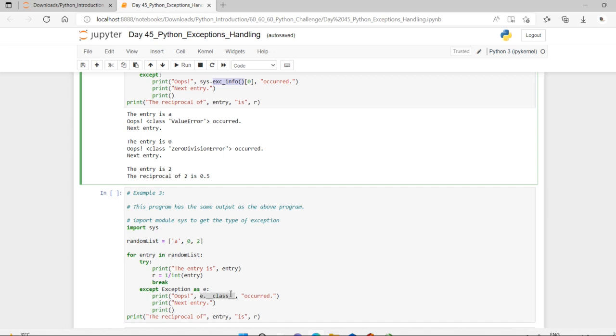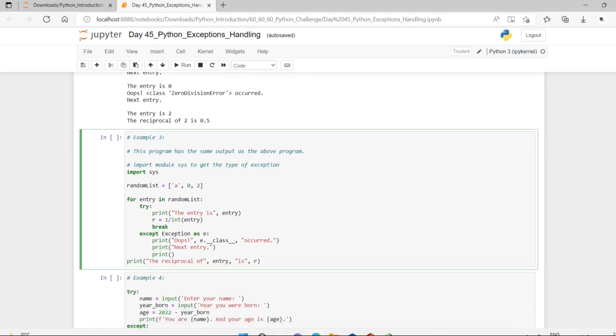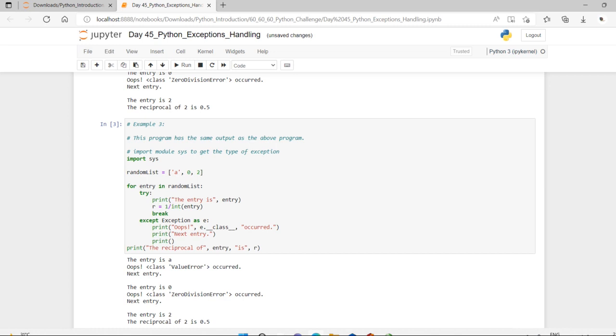And when I do it here with the class, it gives us the exception class. Let me show you the executed output. First the class of value error occurred, and when I pass the second value, again it throws a zero division error, and at last it entered 2, and it shows that the reciprocal of 2 is 0.5.